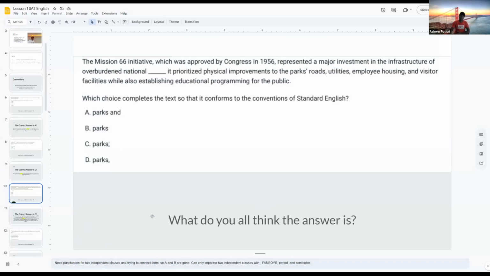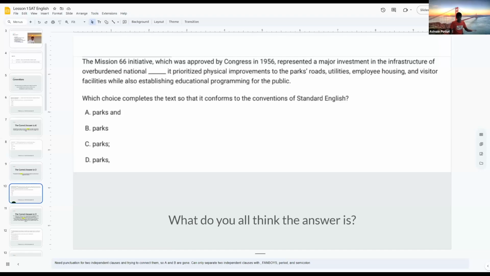So the reason why is, this is a bit more of a challenging question. If we look to the left and we look to the right, that's a very important way to figure out how the sentence flows and what punctuation, if any, is needed. So let's look to the left, all of the words that come before the dash.